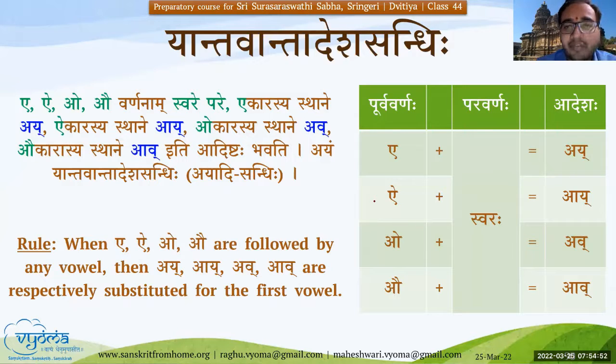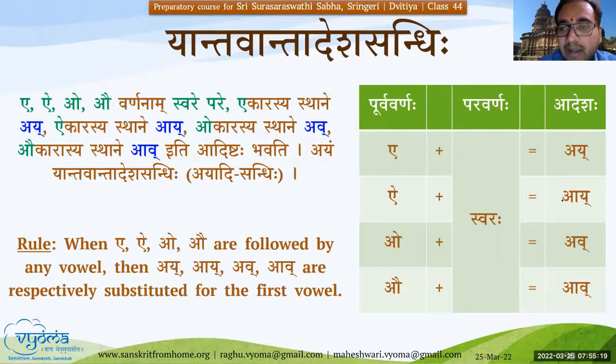And after that, the next Sandhi that we are seeing now, we have covered all Akara, Ikara, Ukara, all these we have seen. The Purva Varna now changes to E, Ai, O, Au, and Paravarna can be any other Swara. There's no other restriction on the Swara in the Paravarna. So what is the resulting thing? If it is Ekara in the Purva Varna, that will be replaced with Ay.